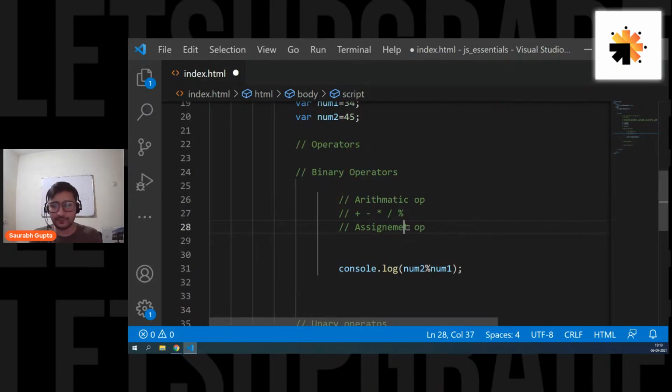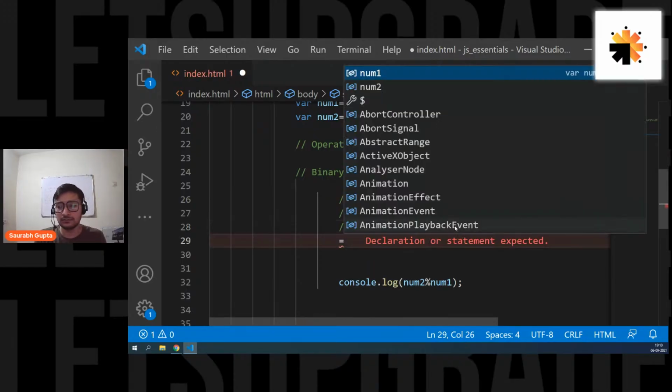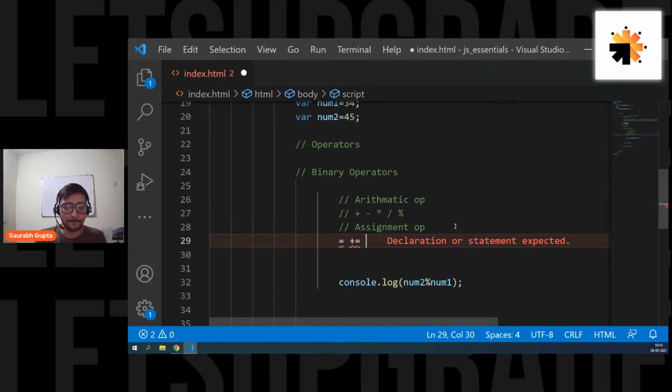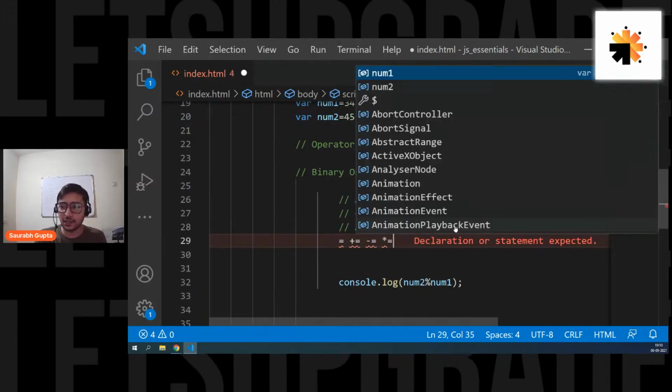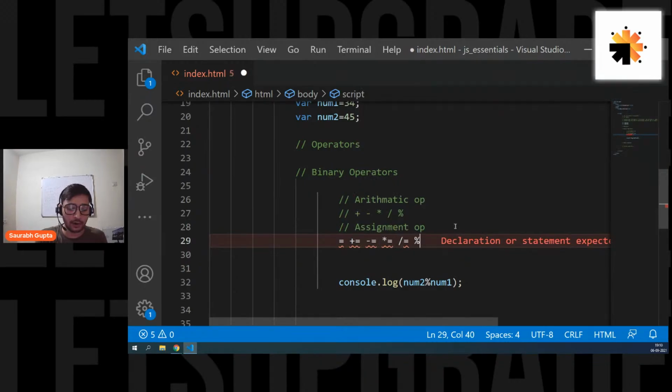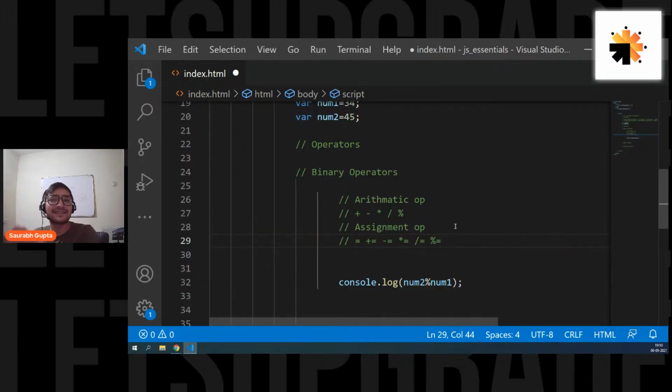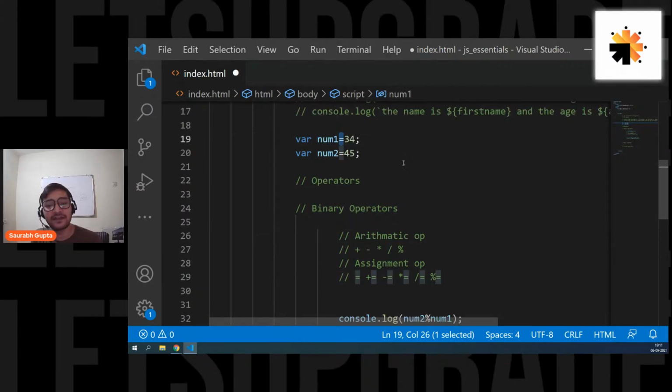So now we have the next category, that is the assignment operator. The examples are equal to, plus equal to, minus equal to, multiplied equal to, divide equal to, and modulo equal to. These are the examples of assignment operators. What is an assignment operator? Something that helps you assign values to variables. For example, you can see this one. This equal to that we are already using is the assignment operator. It is helping you assign 34 to num1.